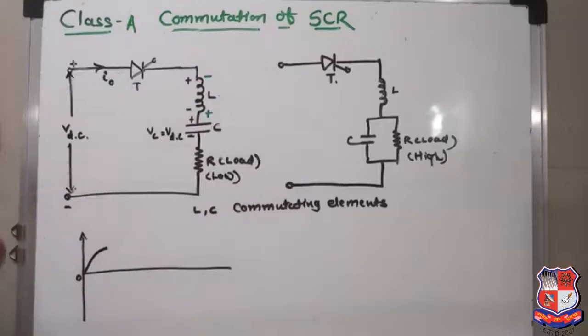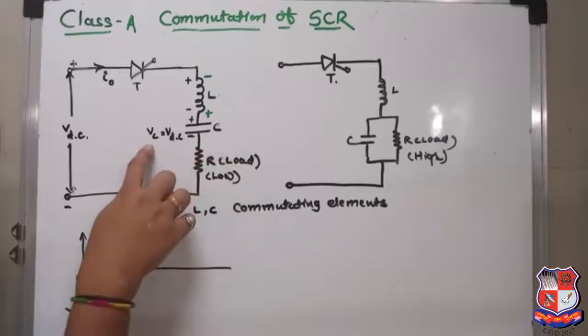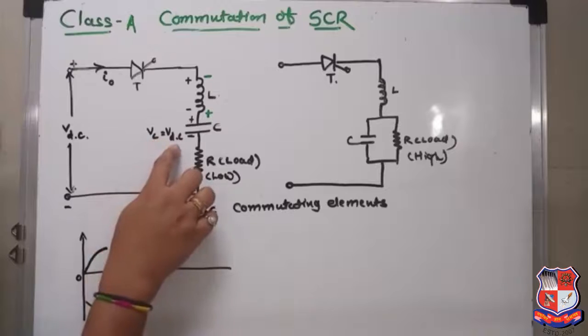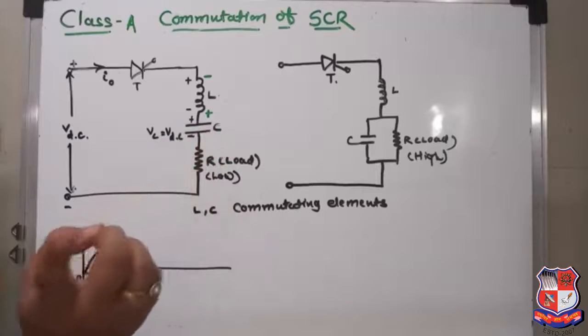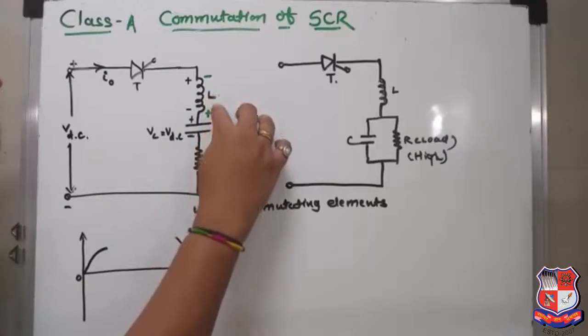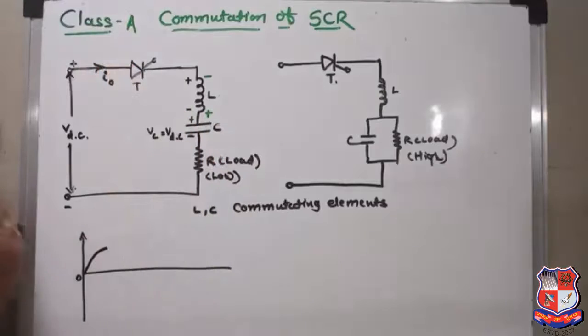Even though the voltage across the capacitor VC is equal to VDC, the current still flows due to the inductor, and that is why the capacitor charges further.